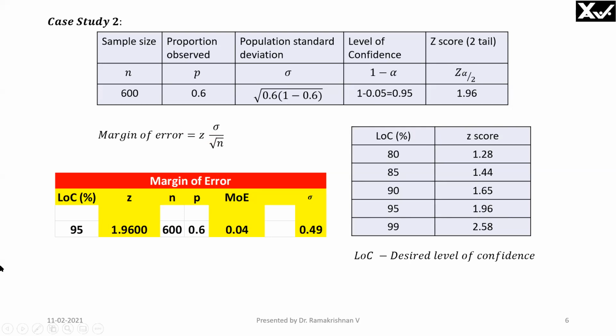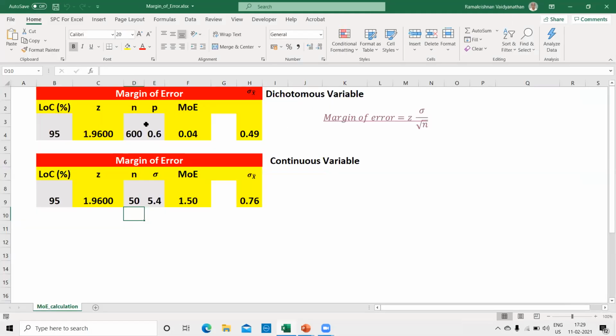What we will do is, remember these data values. The level of confidence is 95%, the number of samples is 600, and the proportion is 0.6. We will do this by Excel. Now, this is the Excel table here. All we need to do is fix LOC as 95, the number of samples as 600, and the proportion we found as 0.6. So the margin of error is 0.04.